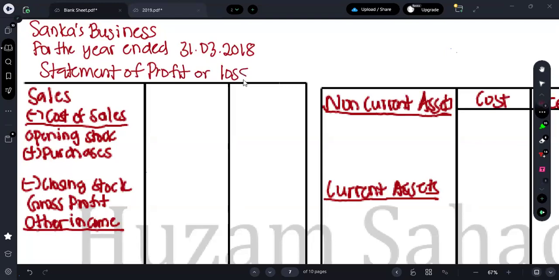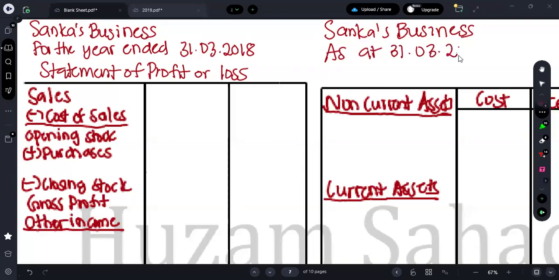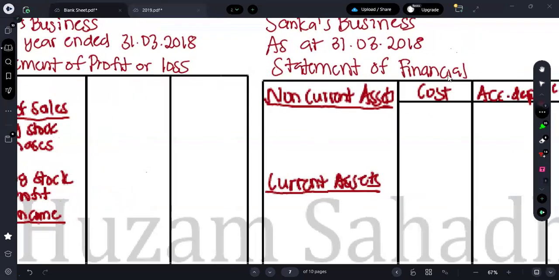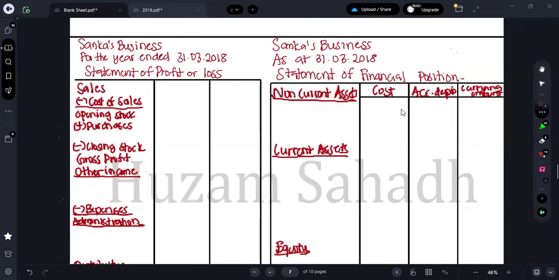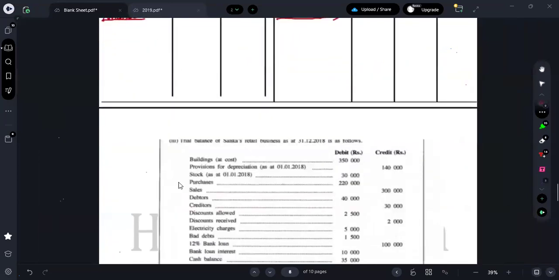Here also you can put Sankar's business as at 31st March 2018. Statement of financial position. Now what you are supposed to do, just do one by one, start from the additional information.